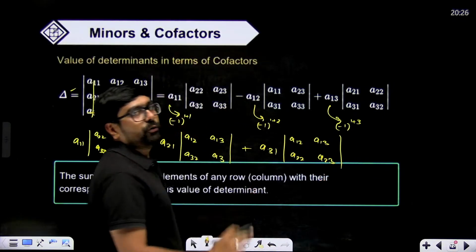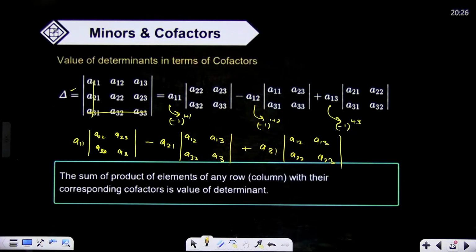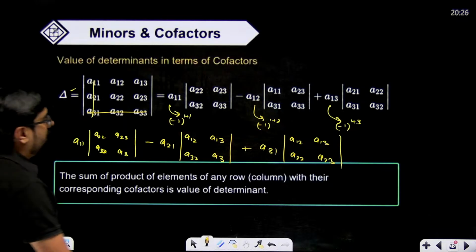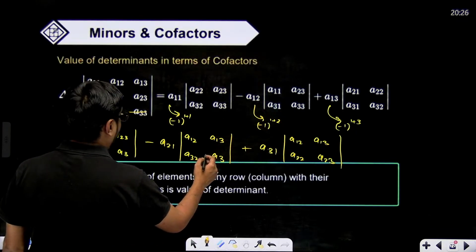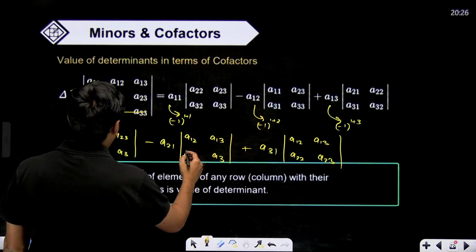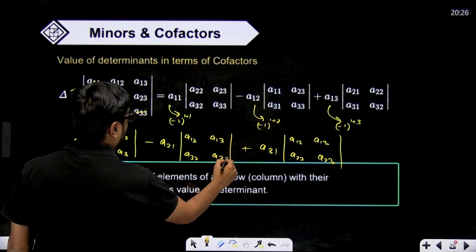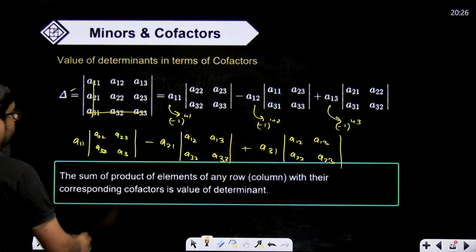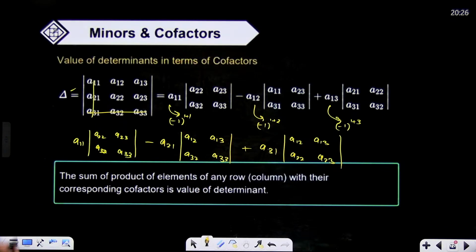This also we can do without any trouble. So this is how we'll solve a matrix.